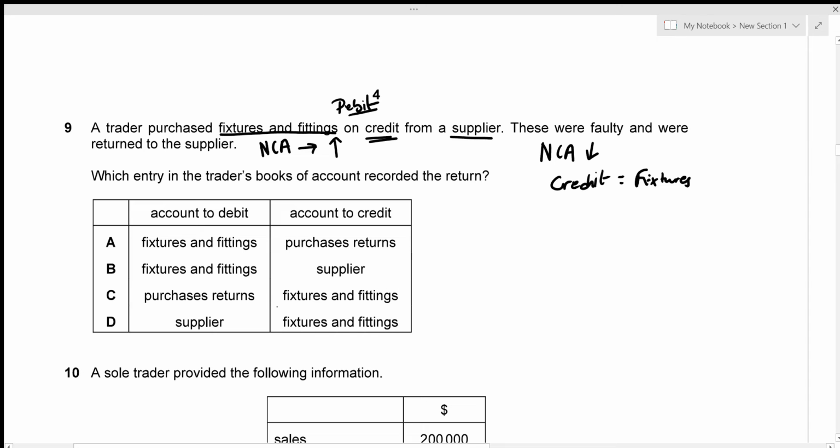Now we also have to look at the account to debit. And the key here is this credit thing. Because like I said before, whenever a transaction is done in credit, it always involves a personal account, right? And the account to credit is already fixtures and fittings, which is not a personal account. So we need a personal account on the debit side, but purchases returns is not a personal account. But supplier is actually, in fact, a personal account. So the correct answer is just going to be option D.